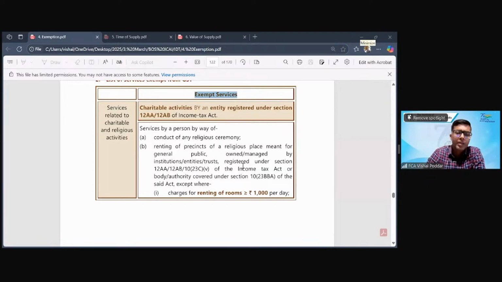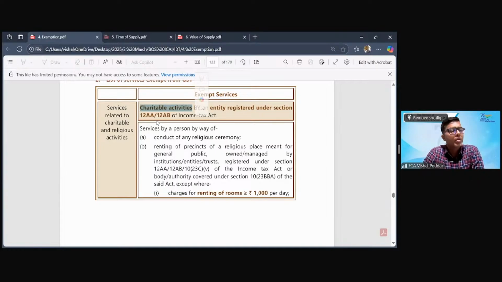Let me take you to exemption entries. I may skip few entries in between for the paucity of time, but don't worry, we are covering all the major entries. Now, the first exemption entry, which is important, which is relevant for exams, is exemptions for charitable activities.